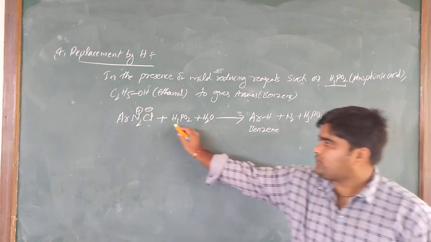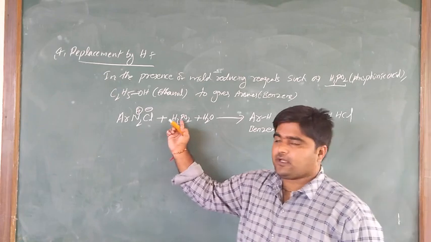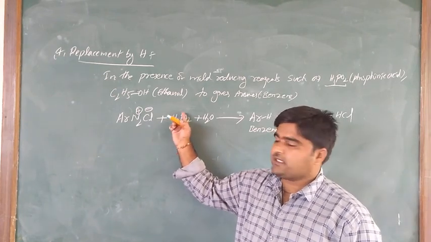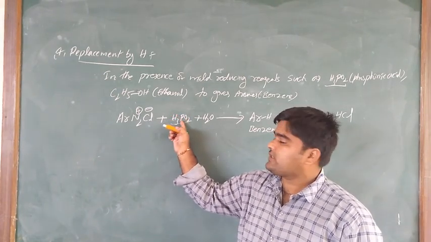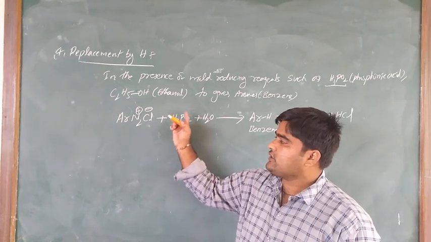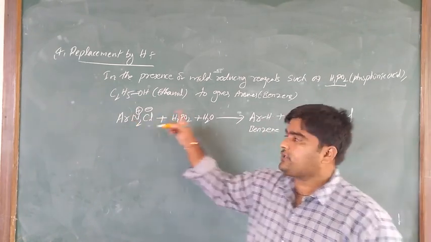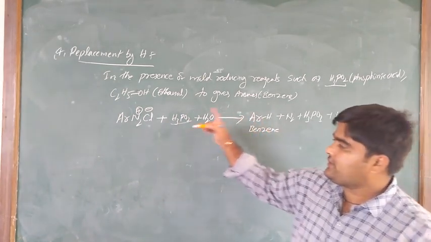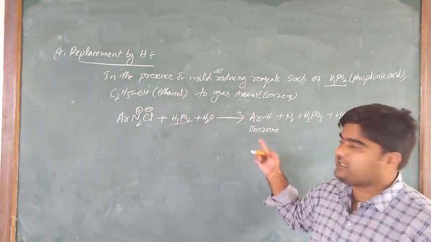So mild reducing reagents such as hypophosphorous acid and ethanol reduce the benzene diazonium chloride salt to benzene, that is arenes.